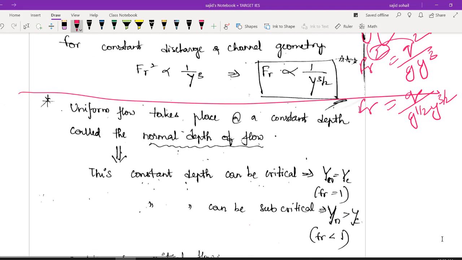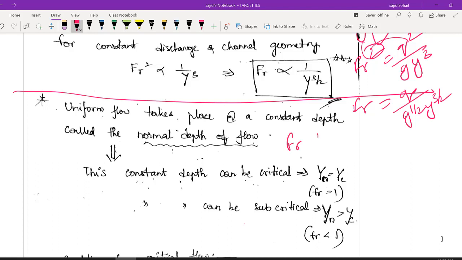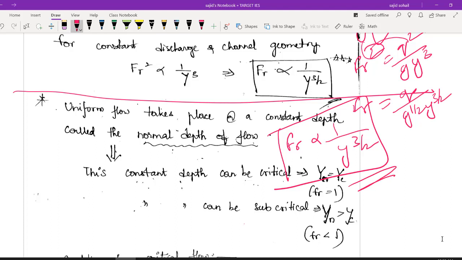So from here you can clearly see your Froude number is inversely proportional to Y to the power of 3 by 2. If your depth increases, you can obviously relate that your Froude number will decrease. Okay, your Froude number will decrease. So how is it related? It is inversely related, and to the power of 3 by 2. So this is everything you have to learn in this module number 4.